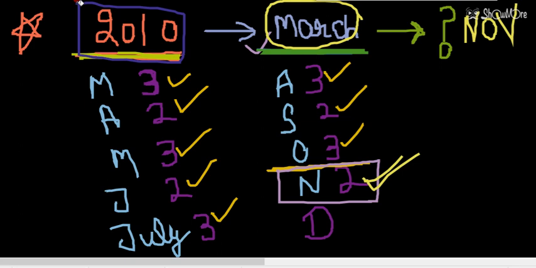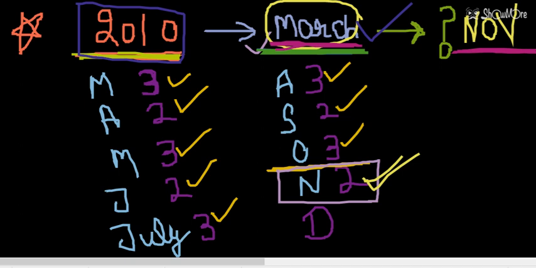But one more thing I am going to discuss. For the March month, February is not considered here. So that means March and November, note down this thing, will be the pair which will be the same for both the years, for the normal year as well as for the leap year.